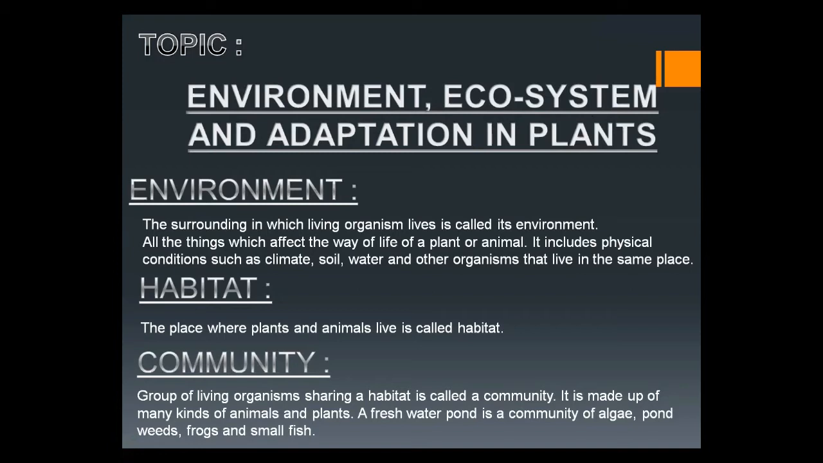That's why we said that the surrounding in which living organism lives is called its environment. It includes all the physical conditions such as climate, soil, water, and other organisms that live in the same place.